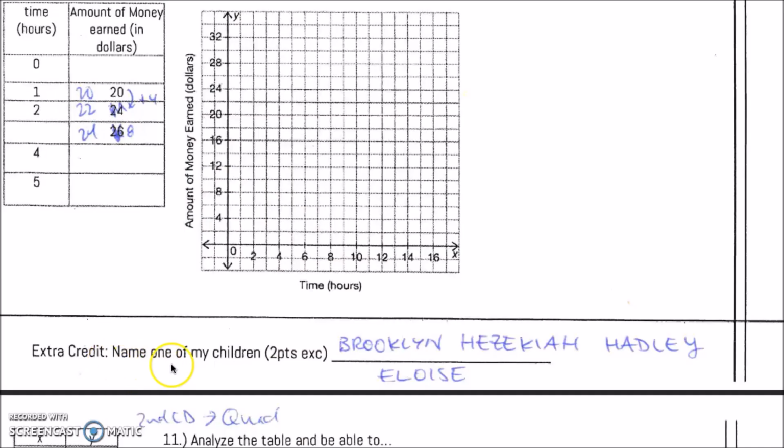Here's the extra credit question. Name one of my children. The answers are Brooklyn, Hezekiah, Hadley, or Eloise. You only have to name one of those to get the 2 points. Kudos to that one student who got all of them.